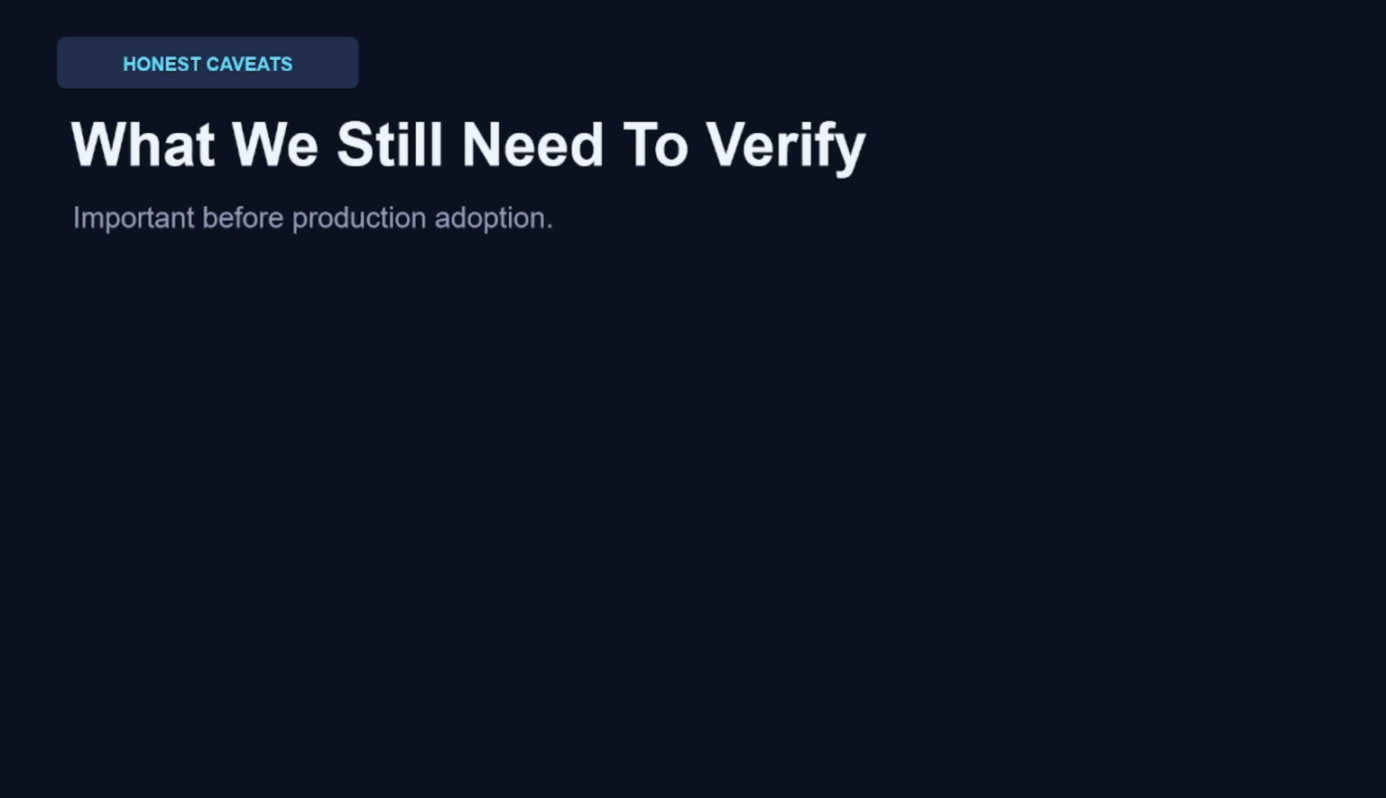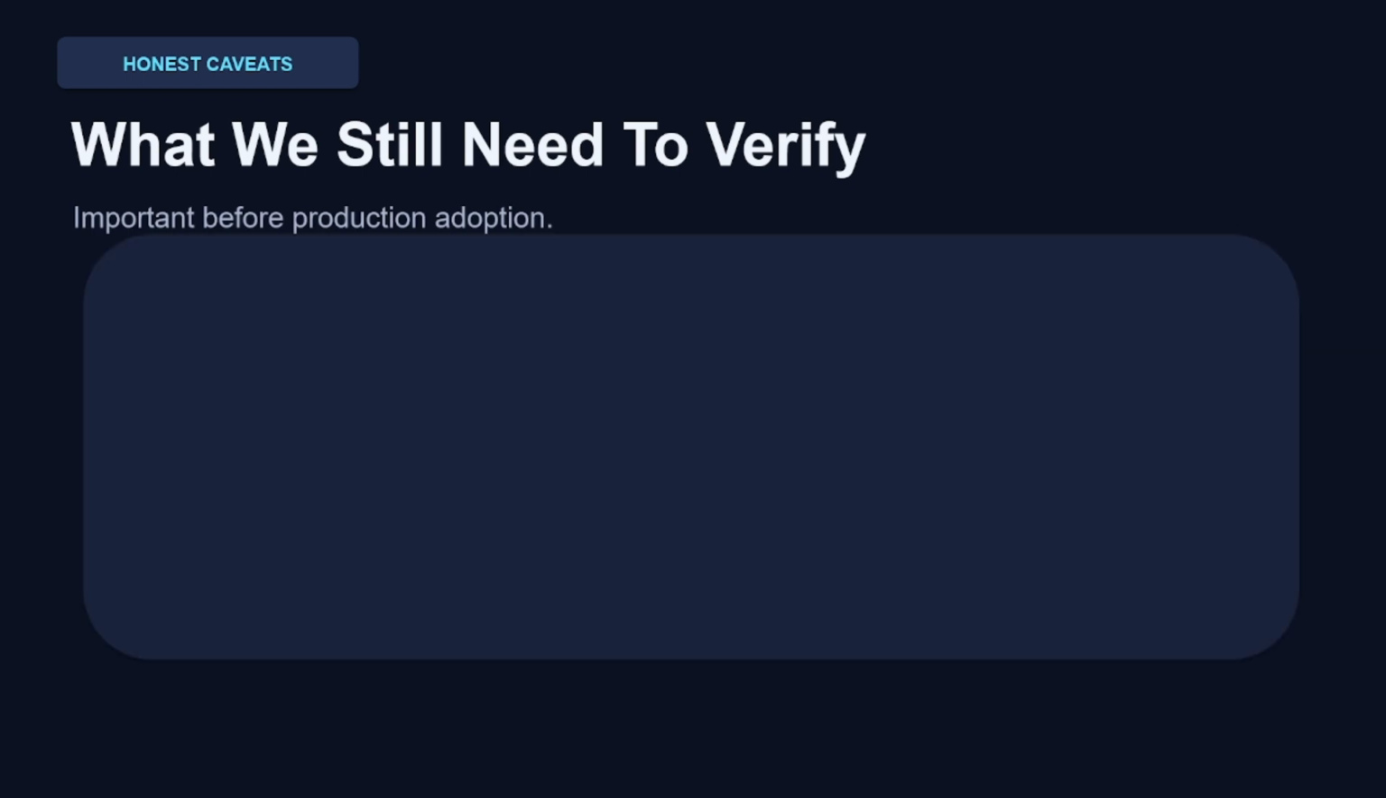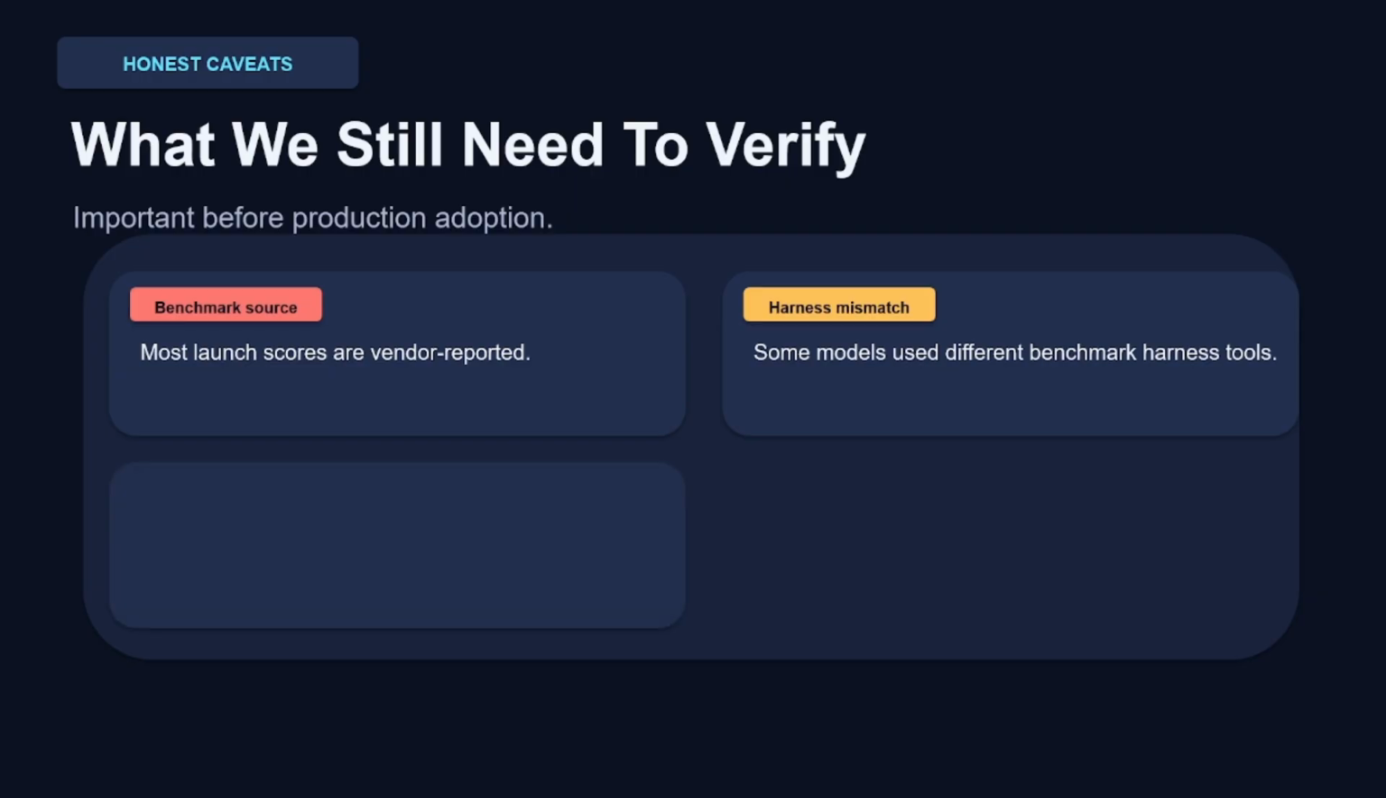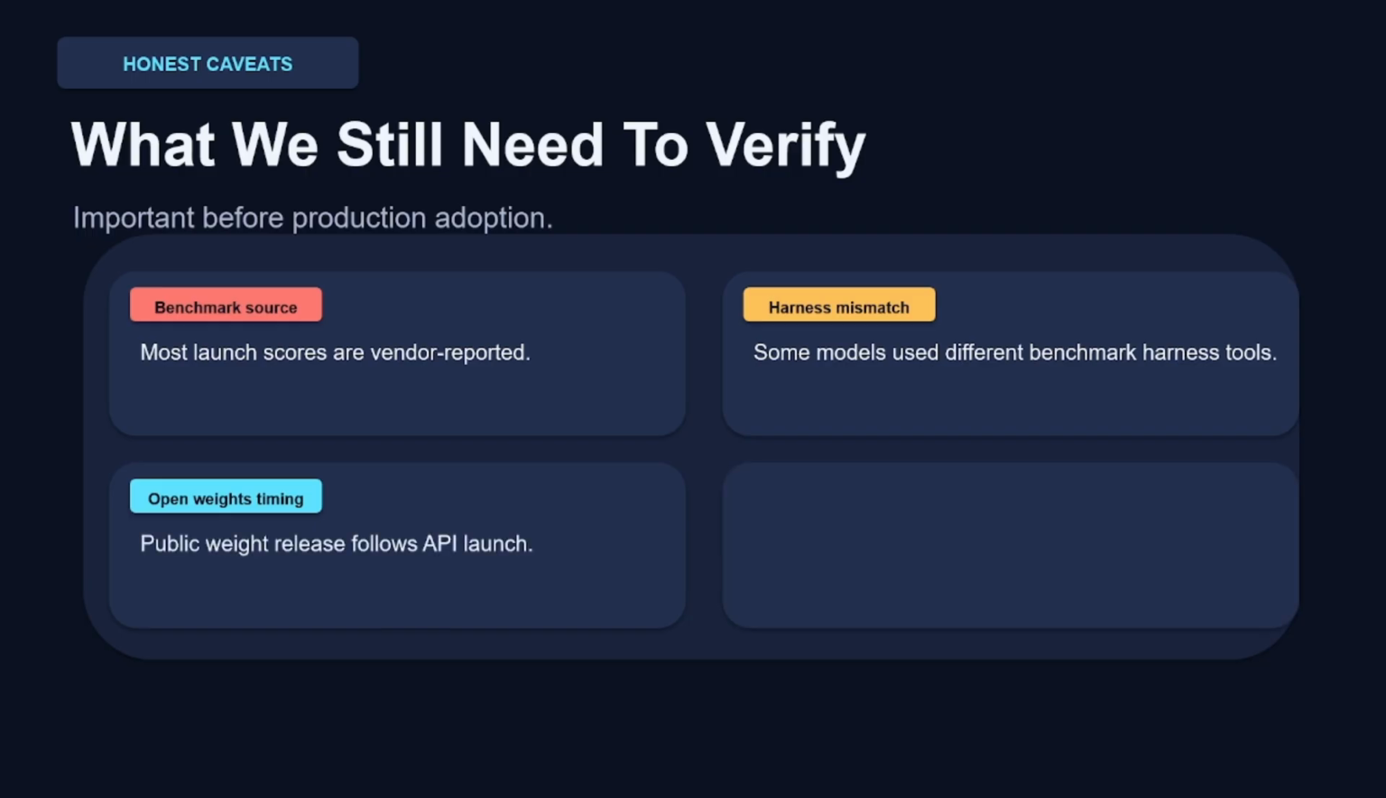Before you go all in, here are the honest caveats. Most of these launch scores are vendor reported, not independently verified. Some models were tested with different benchmark harness tools, which makes exact comparison shaky. The open weight release follows the API launch, not day one, and that always-on deep reasoning mode can quietly raise your output token spend if you're not watching it. None of this means the launch isn't impressive. It clearly is. It means healthy skepticism is still the right move until independent evaluations catch up.